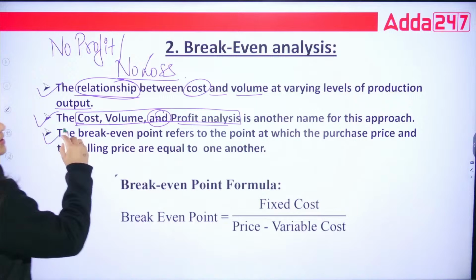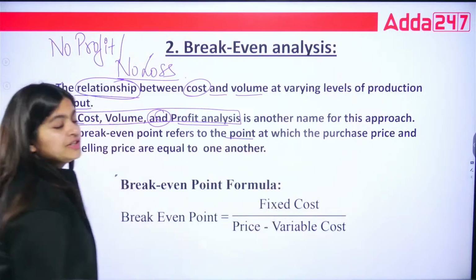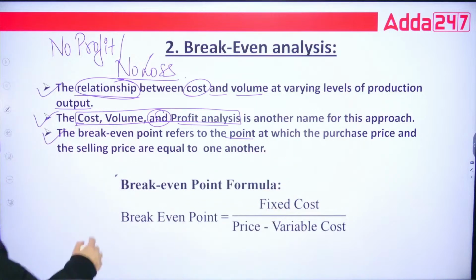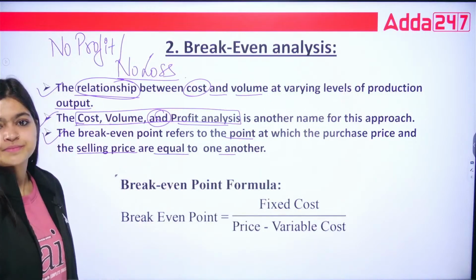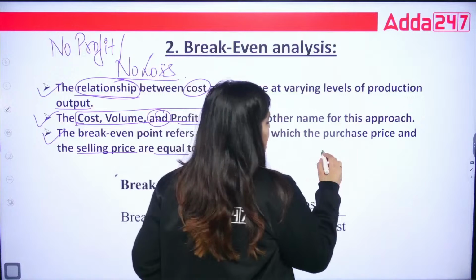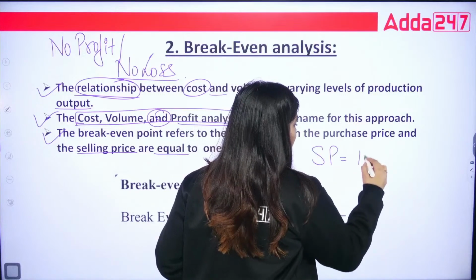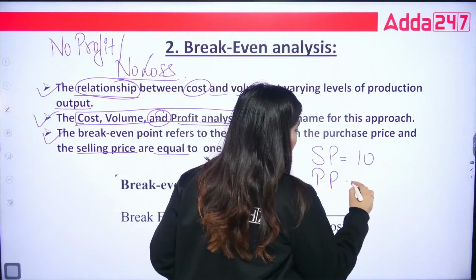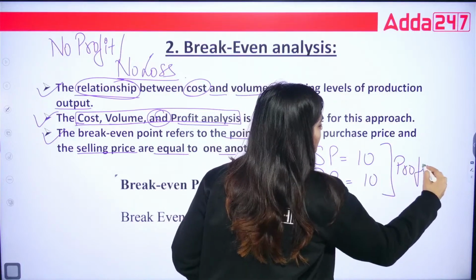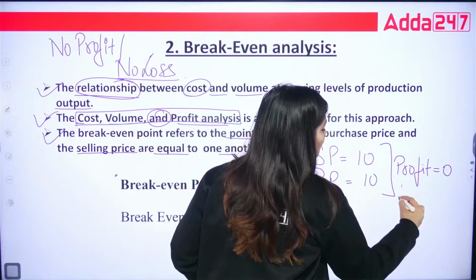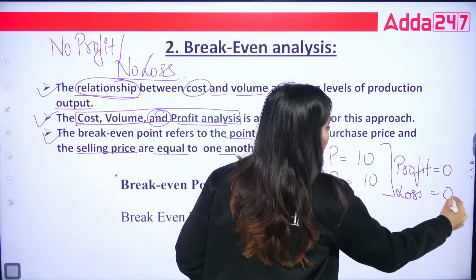Then break-even refers to the point at which the purchase price and the selling price are equal. When your selling price is rupees 10, your purchase price is also rupees 10. So basically what is your profit? That is 0. What is your loss? That is again 0.